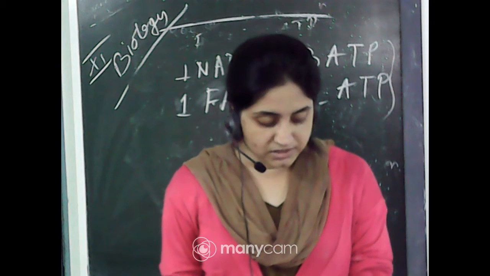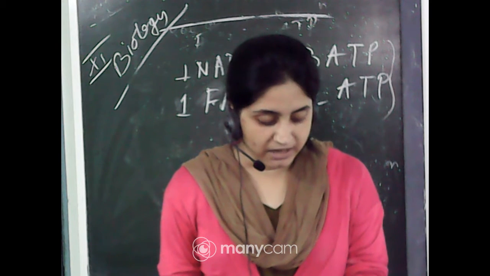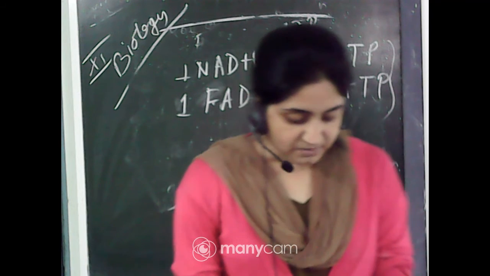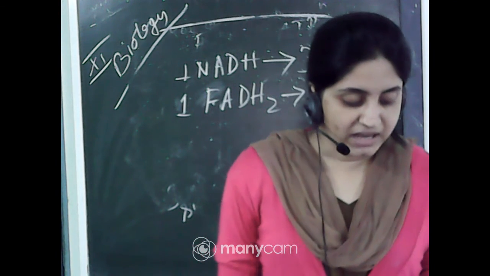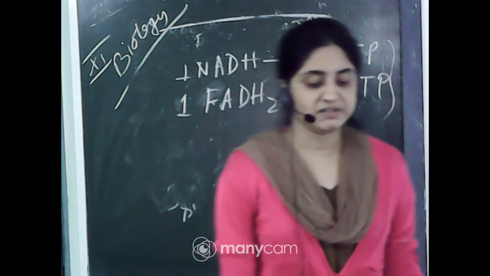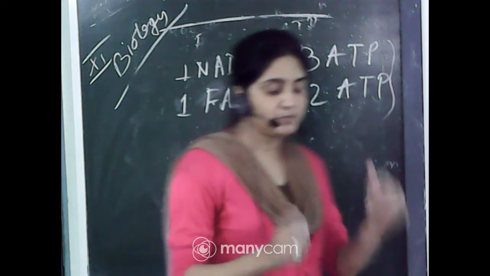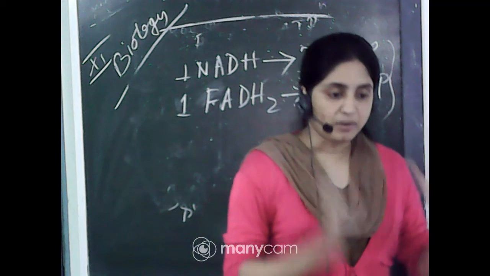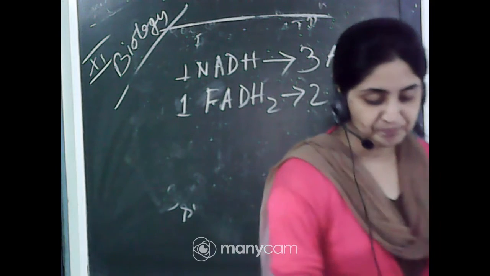You have already studied the mechanism of membrane-linked ATP synthesis as explained by the chemiosmotic hypothesis in the earlier chapter. As mentioned earlier, the energy released during the electron transport system is utilized for the synthesis of ATP with the help of ATP synthase, complex 5. So I have already said, as in the picture, that in complex 5 the energy is released, because in complex 5 ADP and Pi join together to produce ATP.